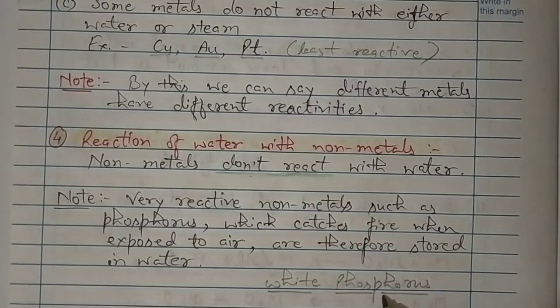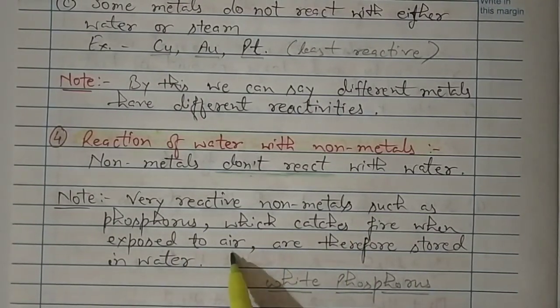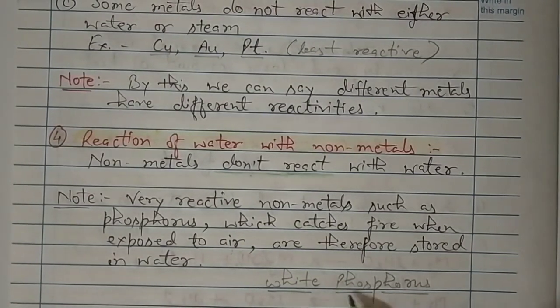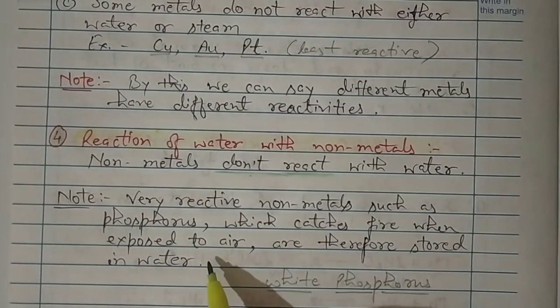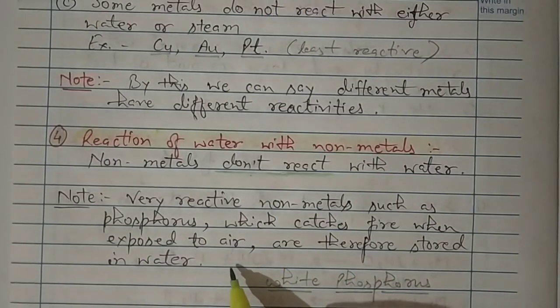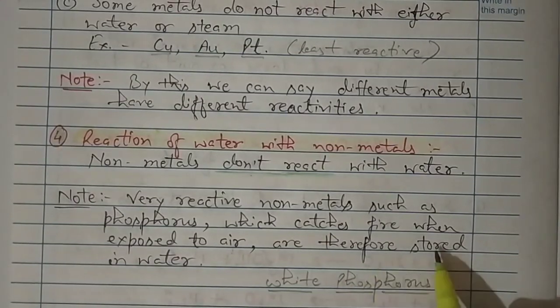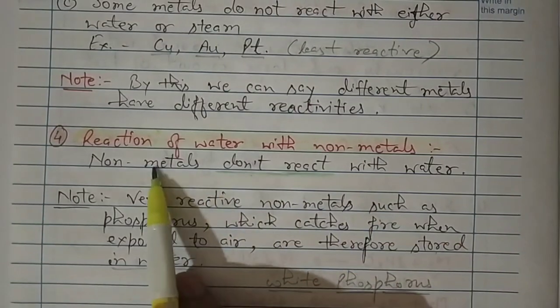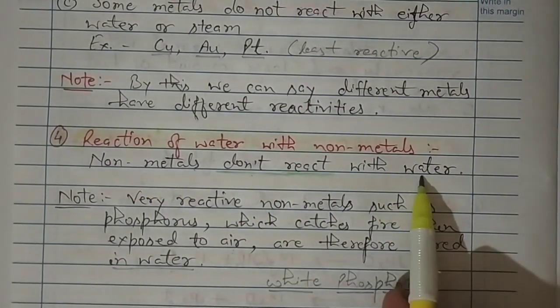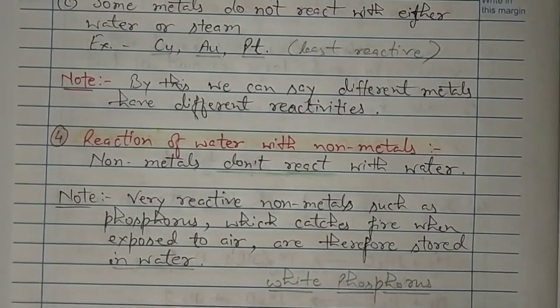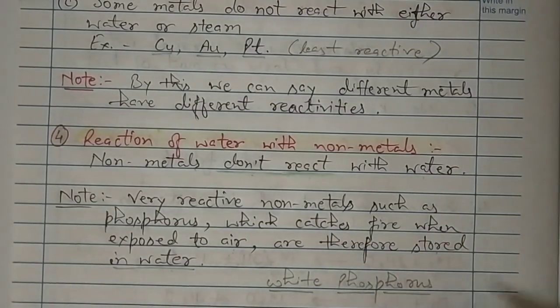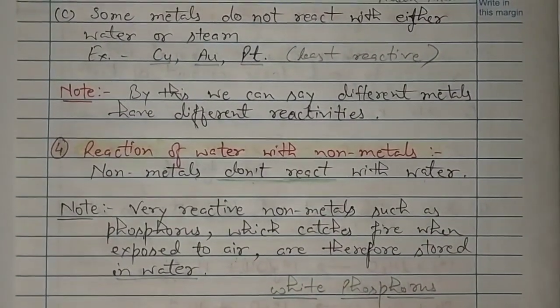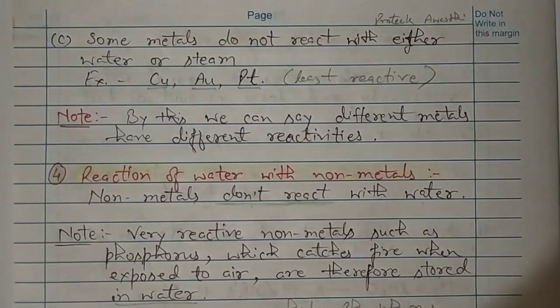When white phosphorus is exposed to air, it catches fire. So to prevent this reaction, so that white phosphorus does not react with air and catch fire at room temperature, we store it in water, because we have studied that non-metals do not react with water. So that's it about all the reactions of metals and non-metals for this lecture. The rest we will study in the next class. Thank you.